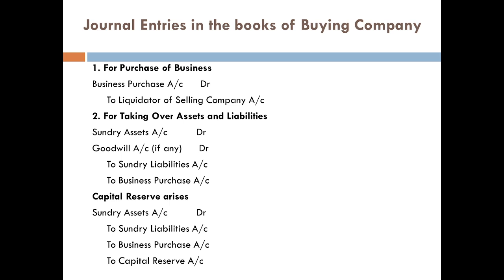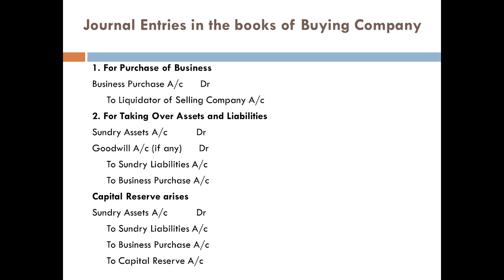Since the selling company has lost its identity, we cannot enter its name in the books of accounts. So what we do is enter the name of the liquidator. In a sense, we call him the liquidator of the selling company. The first journal entry is Business Purchase Account Debtor to Liquidator of Selling Company Account.